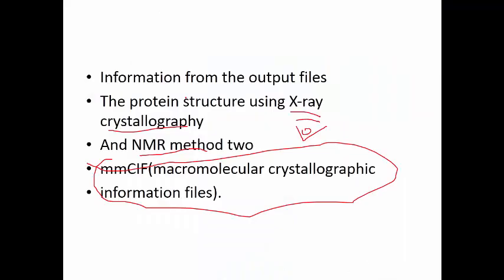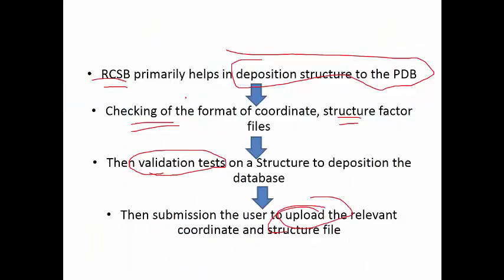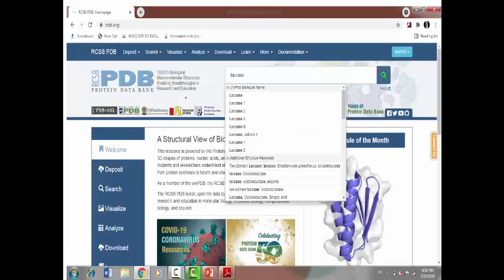As we have learned about database, you can store the data, you can retrieve the data, right? You can update the data and you can share the data. So this is about the uploading, that is storing of the data. Second, if we wish to retrieve it on this PDB website, you can directly write your query here. If you can search it,